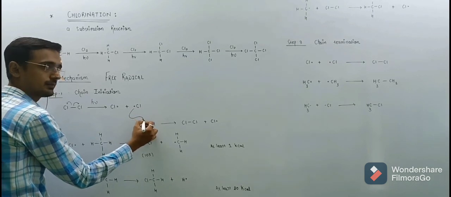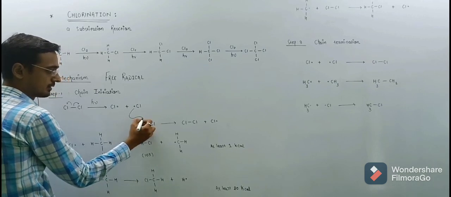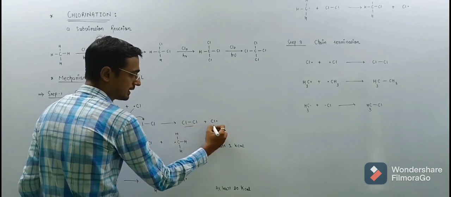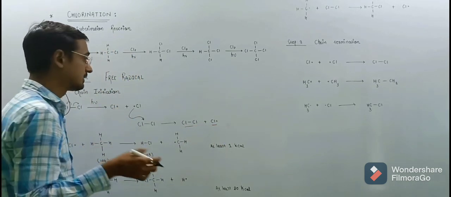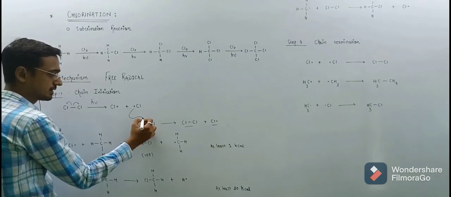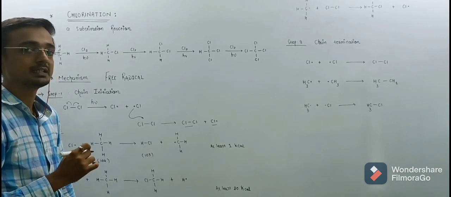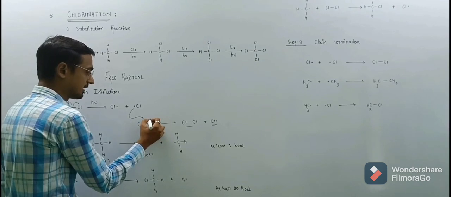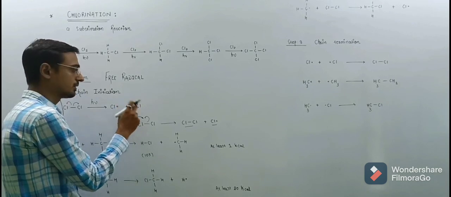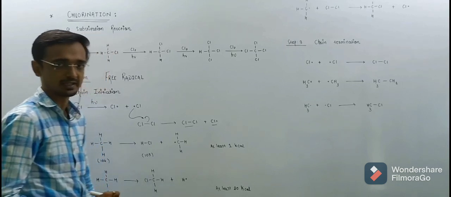One probability is that the chlorine free radical attacks a chlorine molecule, and the single electron is shared, giving a chlorine free radical and a chlorine molecule. In detail, the chlorine radical shares its single electron, and that single electron is also shared by another chlorine of the chlorine molecule. They produce a covalent bond and give a chlorine molecule and one chlorine free radical.